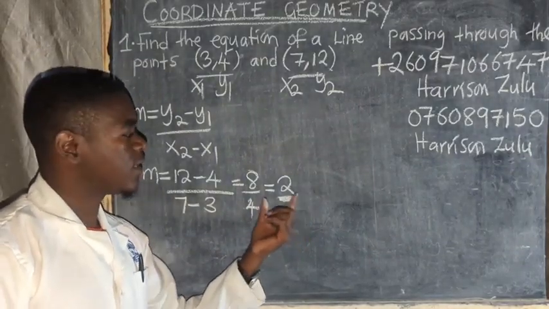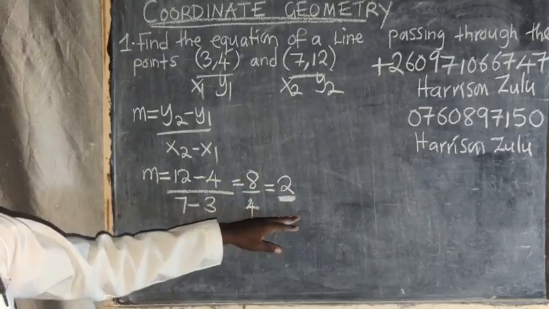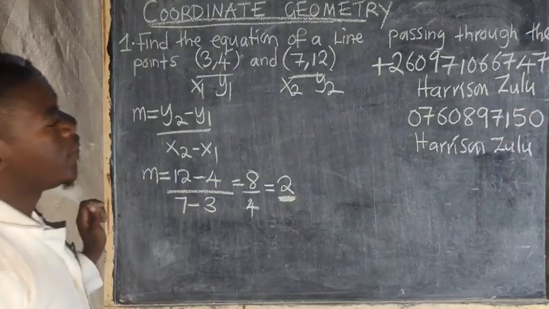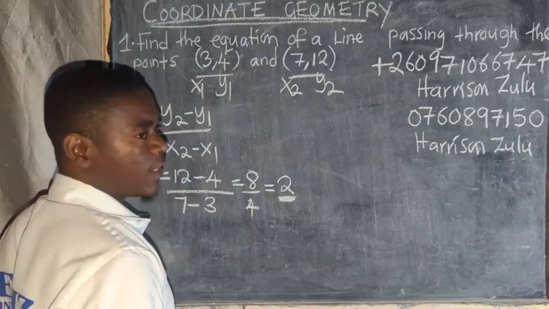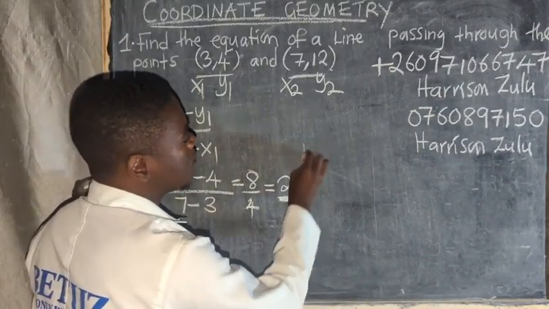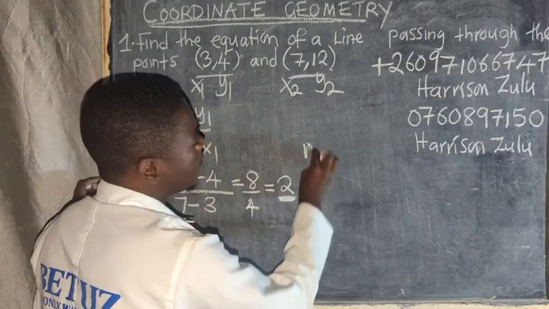This is the gradient that we are going to use. Since we found the gradient, for us to find the equation of the line, we are just going to go direct. You can use this formula. So there are methods that you get to use. So I'm going to say that method 1.